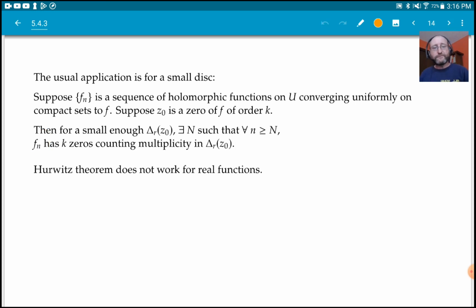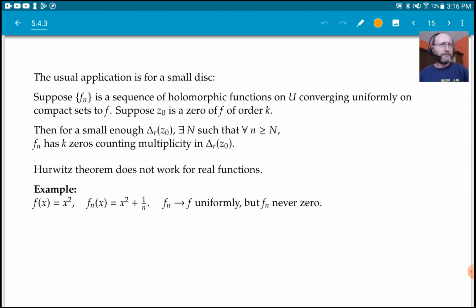All right. Now, Hurwitz's theorem does not work for real functions, right? I said so a moment ago. Let's give a simple example. Let's look at x squared, the parabola, as a function from the reals to the reals, right? f(x) is x squared, just plugging in real x.